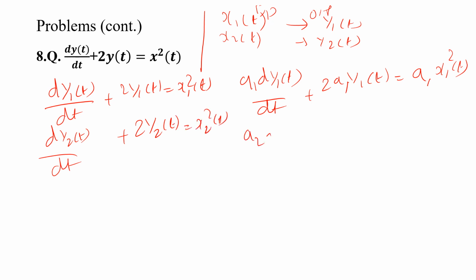If I multiply by a2: a2 dy2(t)/dt + 2a2 y2(t) = a2 x2²(t).